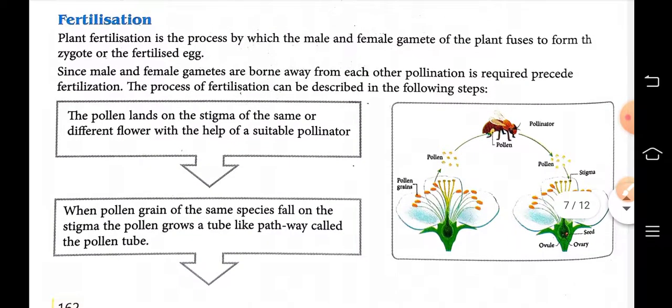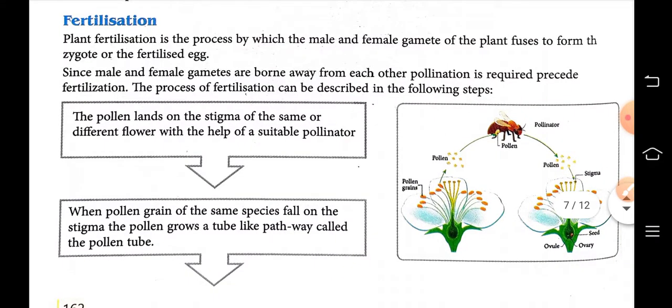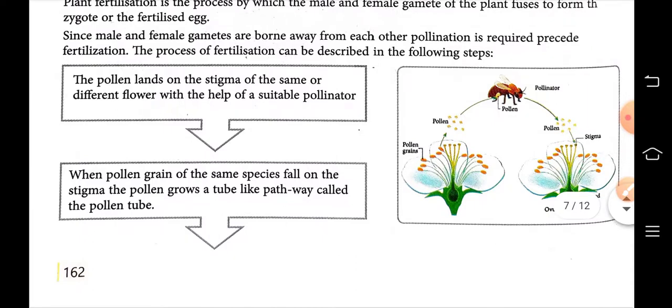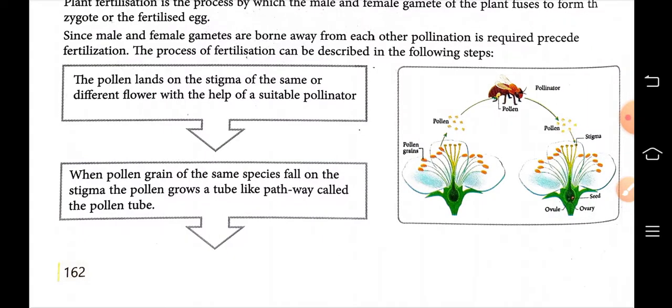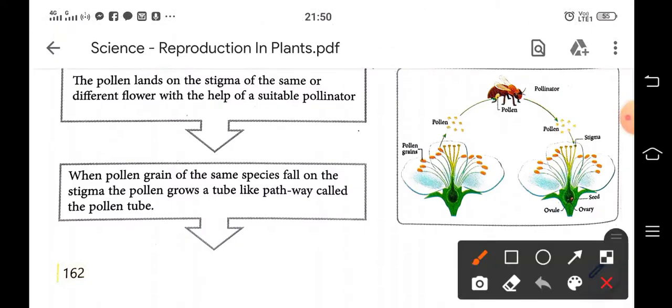Since male and female gametes are born away from each other, pollination is required here to precede the fertilization process. So, first, the pollen lands on the stigma. Look here, two different flowers are there. The pollen grains come to the stigma of another flower.